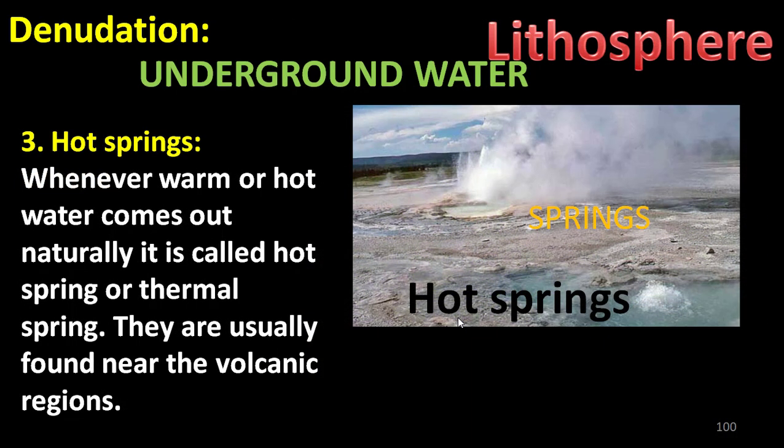And next, moving on to hot springs. Whenever warm or hot water comes out naturally, it is called a hot spring or thermal spring. They are usually found near volcanic regions. So in this kind of hot spring, hot water comes out naturally, and such hot springs are found near volcanic regions.